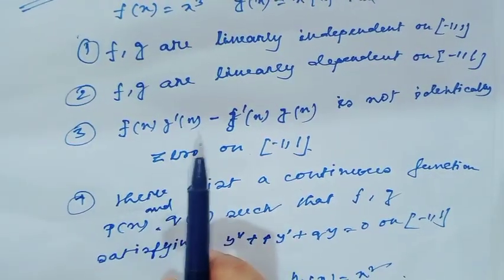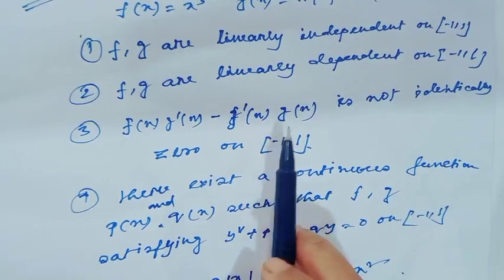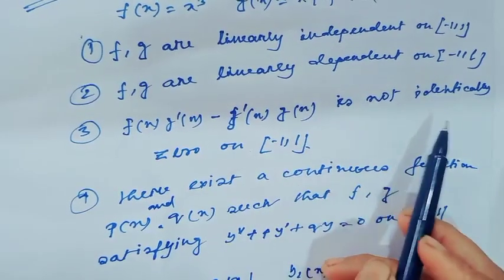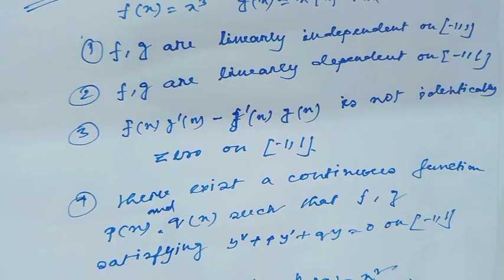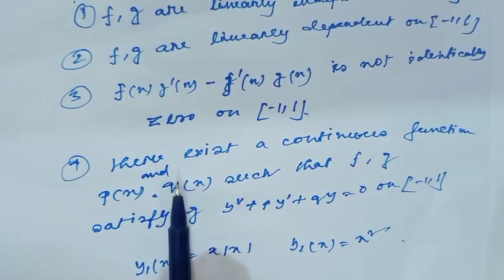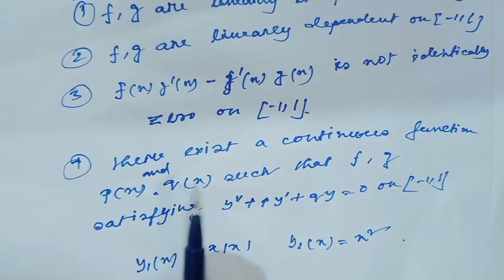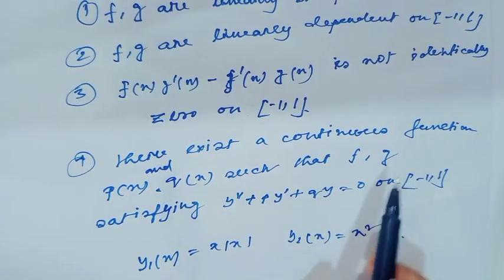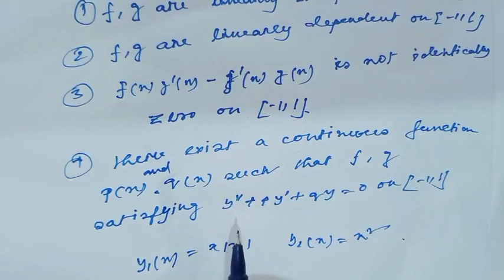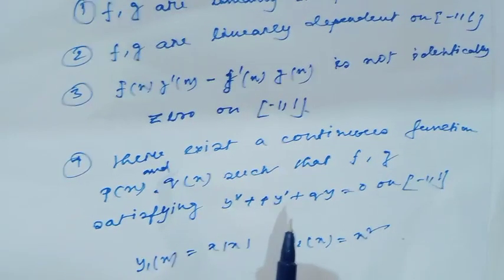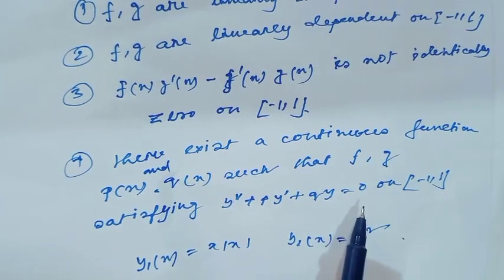Option 3, f(x) g prime(x) minus f prime(x) g(x) is not identically 0 on the set -1 to 1. And option 4, there exist continuous functions p(x) and q(x) such that f and g satisfy the equation y double prime plus p y dash plus q y equal to 0.